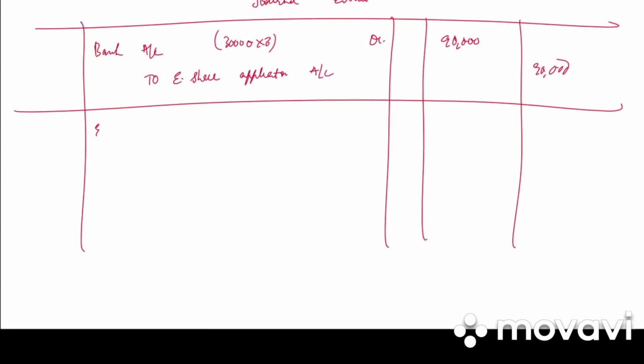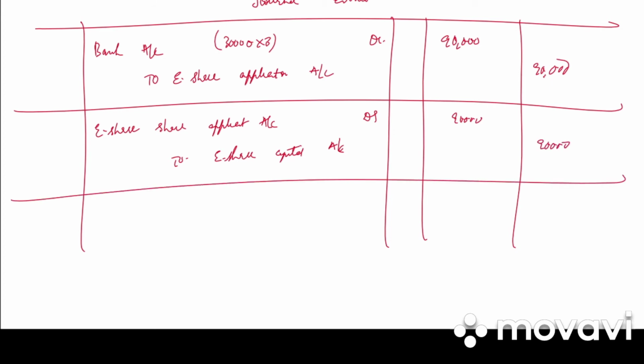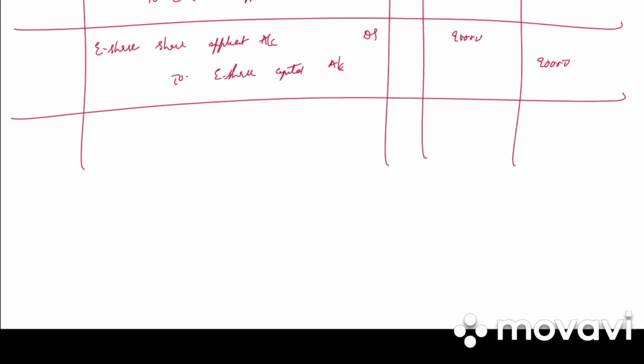Next, second entry will be transfer of application money to share capital account. So equity share application account debited to equity share capital account. Again 90,000 debit, 90,000 credit. Write down the narration. Transfer of application money to share capital account.